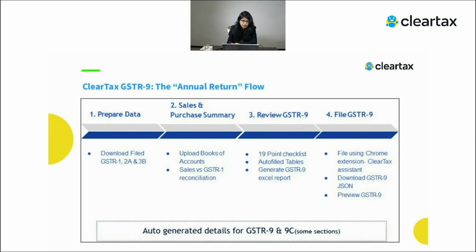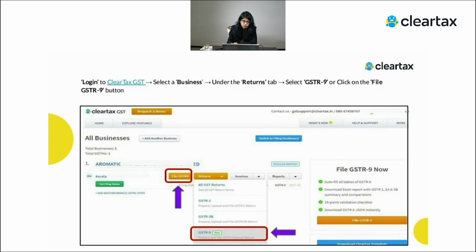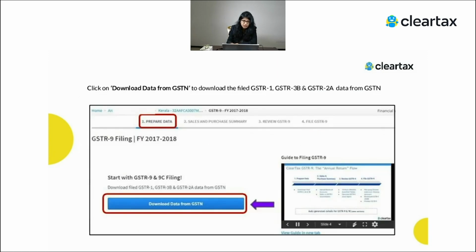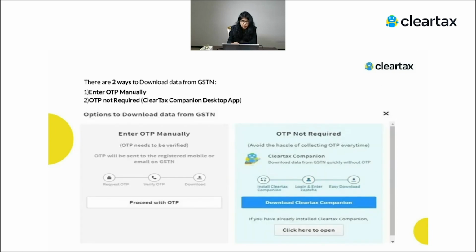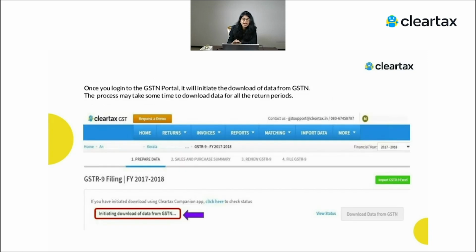So here I will give you a quick demo of how it actually works. You just have to prepare the data. In one shot, you can get your 1, 2A, 3B. You can upload your sales and purchase summary. You can look into the GSTR 9, which has a checklist, and then file the 9. So you just have to click on file GSTR 9. You can download the entire data in a single click, with OTP or without OTP. After adding the ID and password, your entire data will be downloaded for 2018-19 and also 2019-20, because there could be certain adjustments done in 2019-20 but relating to 2018-19. So your entire data will be downloaded in one single click.